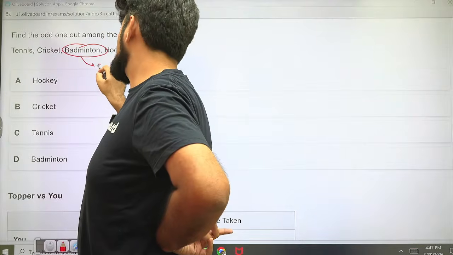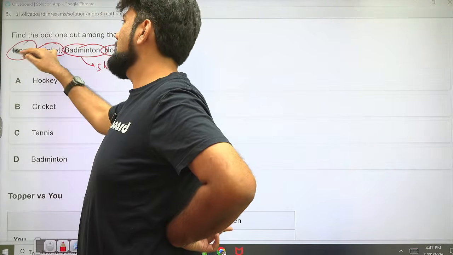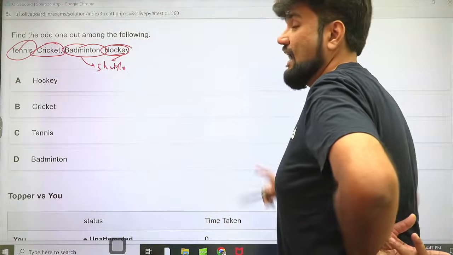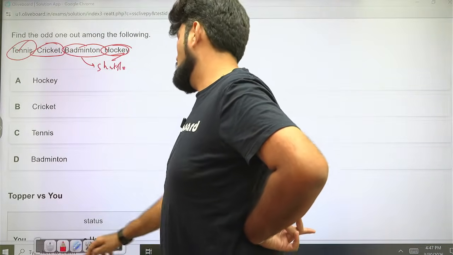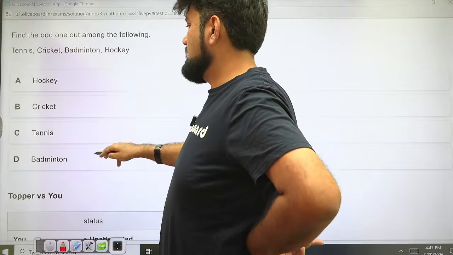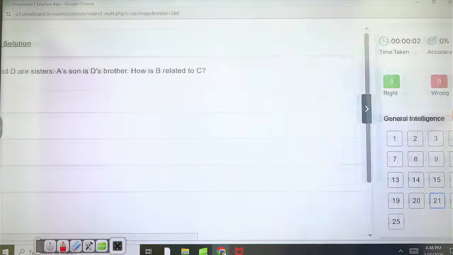Badminton is with a shuttle. Hockey, cricket and tennis. Field hockey is also with a ball only. Ice hockey is with a puck, but field hockey is with a ball. Cricket with a ball, tennis with a ball. So option badminton is the odd one out. 25 seconds. Great. Excellent. Next.